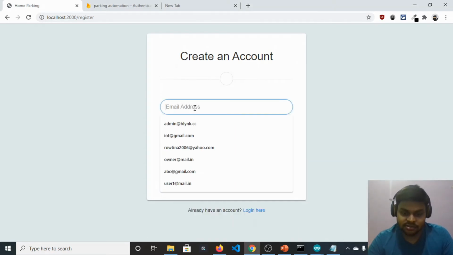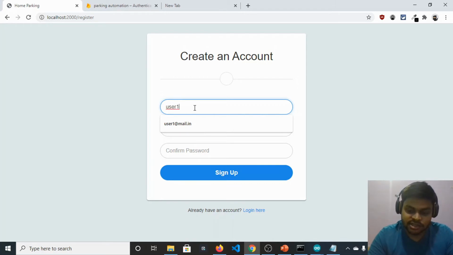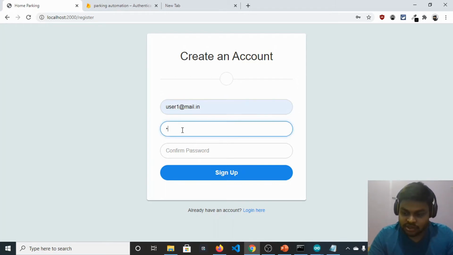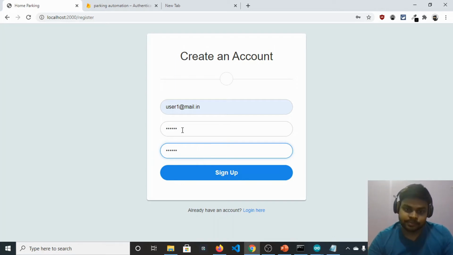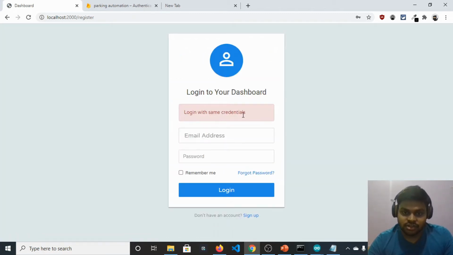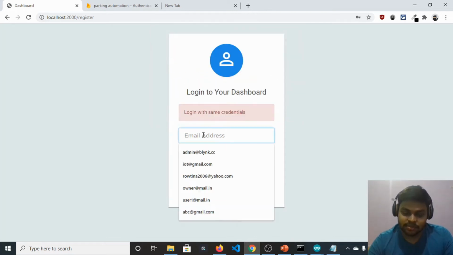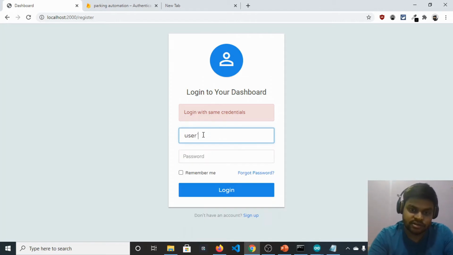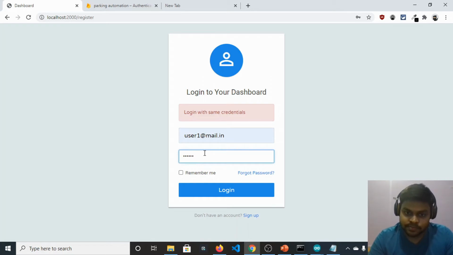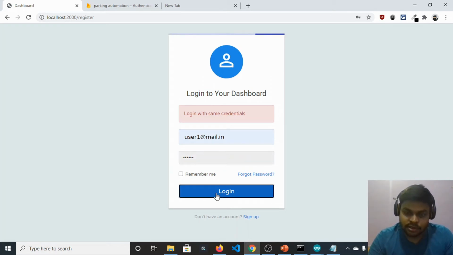Let's create user1@mail.in and choose a password for it. We have created the user, and now we need to log in with the same credentials the parking owner set, which is user1 and the password, and log into this application.